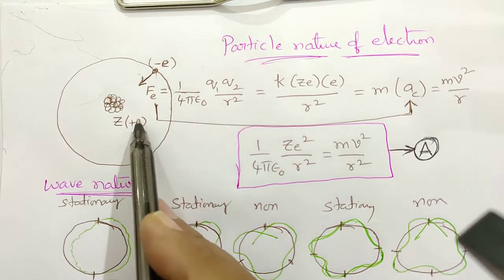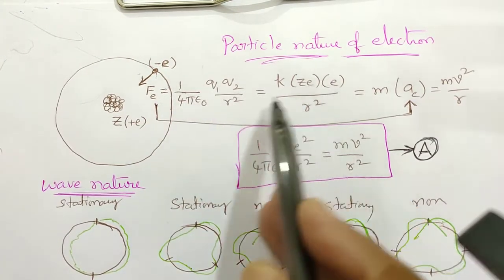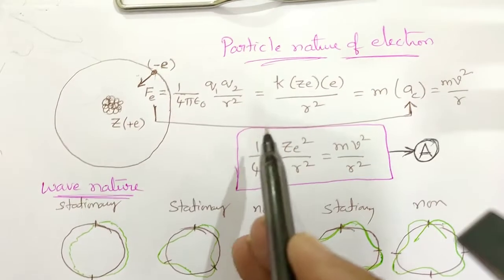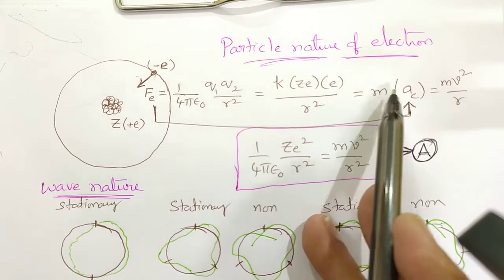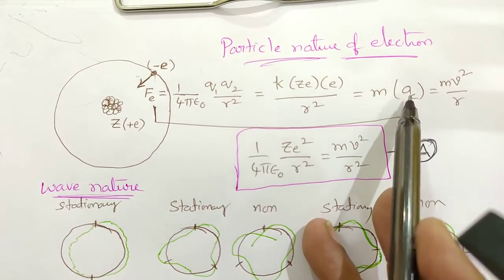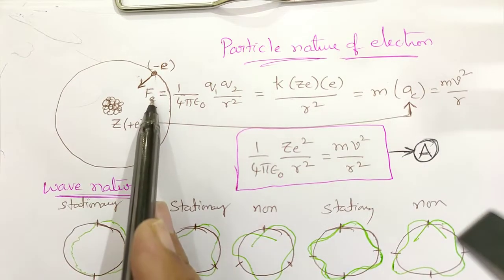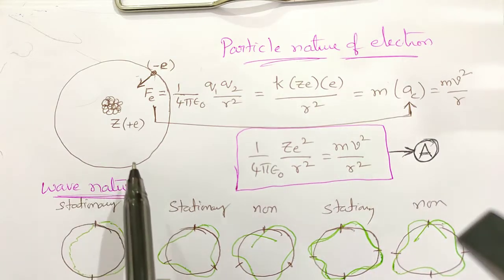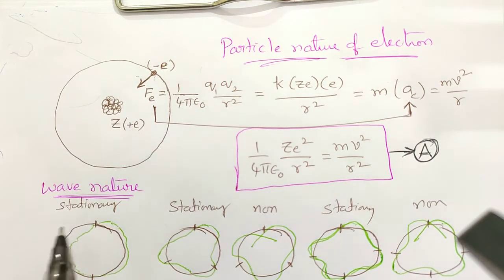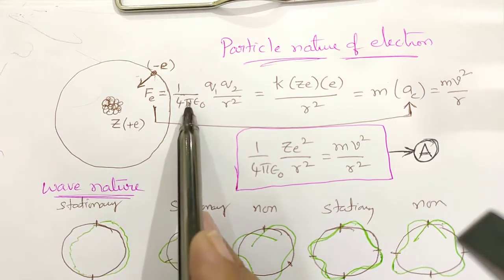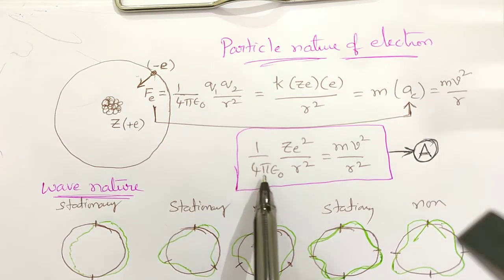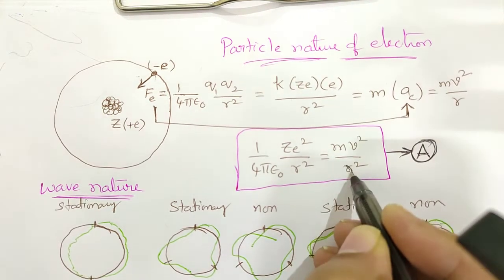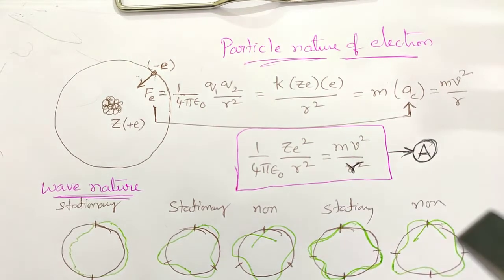First charge, that is the nucleus charge Ze, and the electron charge e, by the distance between the center of the nucleus and the electron, r square. That is equal to mass times centripetal acceleration. Centripetal acceleration is given by v square by r. So electric force provides the centripetal force, the electrostatic force of attraction between the positively charged nucleus and the electron provides the necessary centripetal force. We sum that up by writing 1 by 4 pi epsilon naught Ze square by r square is equal to m v square by r, centripetal force.